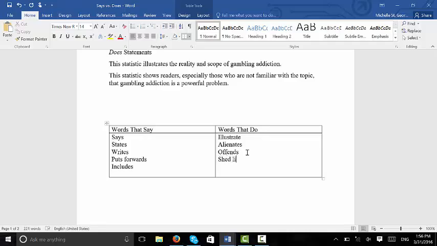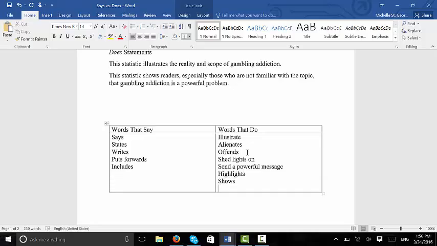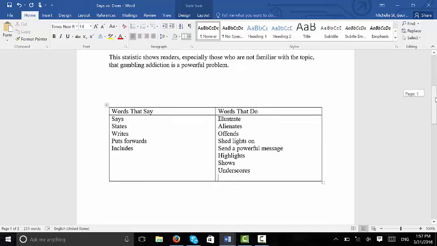Or it could shed light on, could send a powerful message, highlights, shows, underscores. Notice these type of words aren't summary words, they're analysis words. And I'll have a full list of these type of words on the Word document that I'll post.